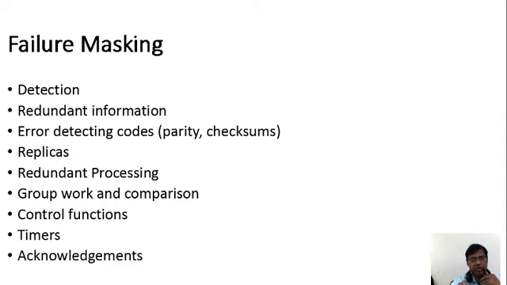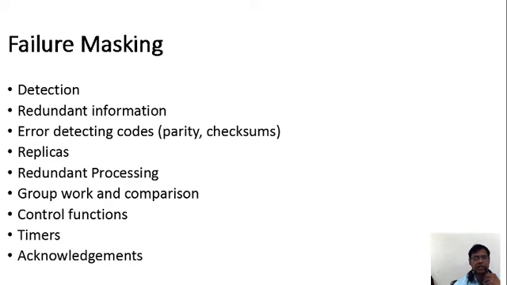For failure tolerance, okay, so parity checking. What is meant by parity checking? It will always check even parity or odd parity. The bits it checks follow even parity and odd parity. In even parity, it will check all the even bits. In odd parity, it will check all the odd bits.